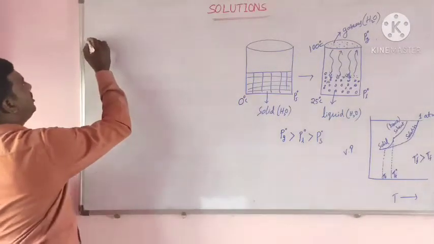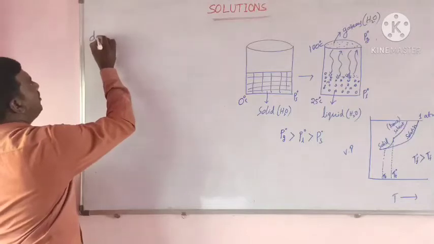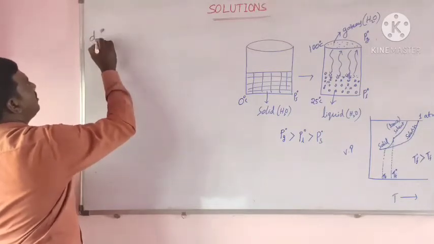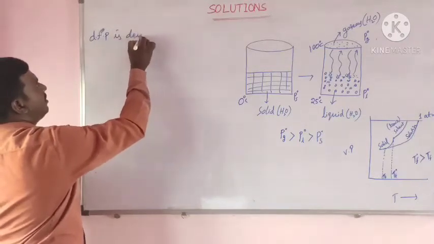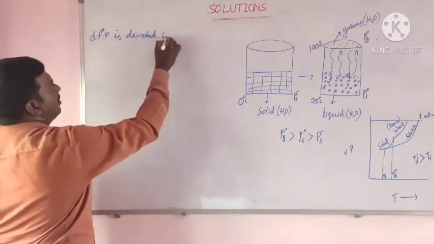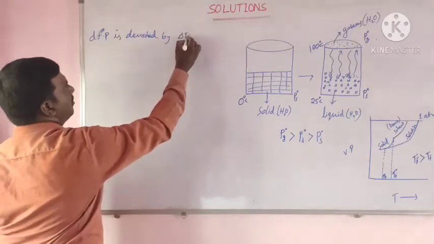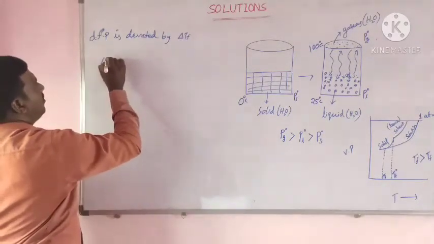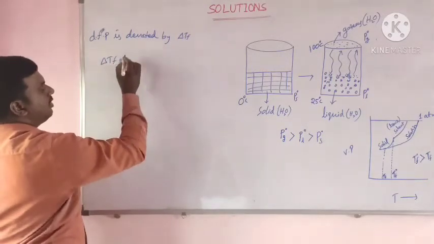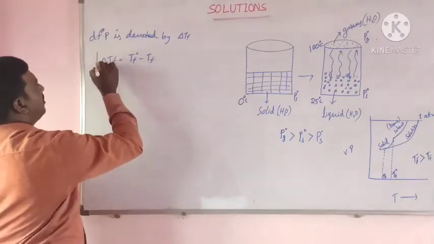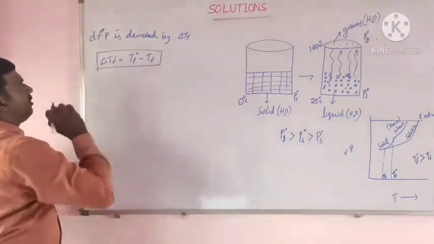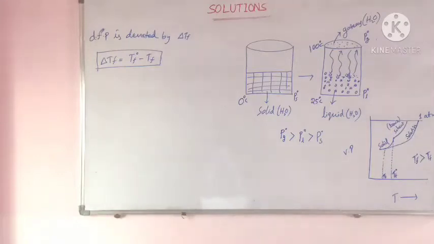Depression in freezing point is denoted by delta TF. Delta TF is equal to TF naught minus TF. Here depression in freezing point is equal to freezing point of pure solvent minus freezing point of solution.